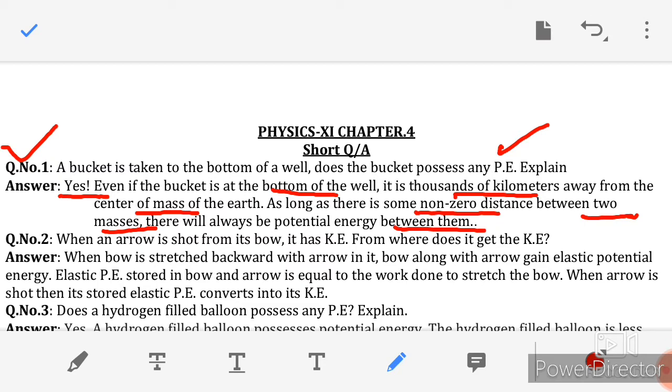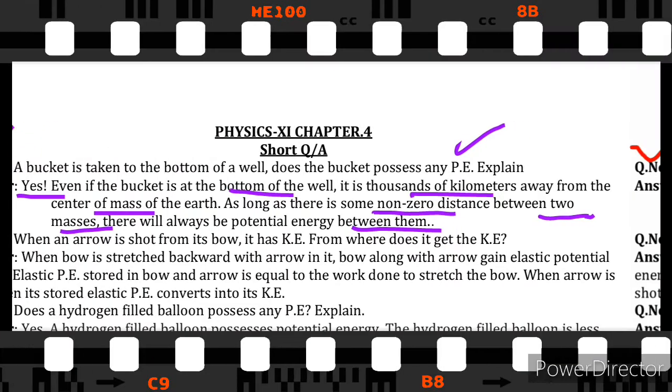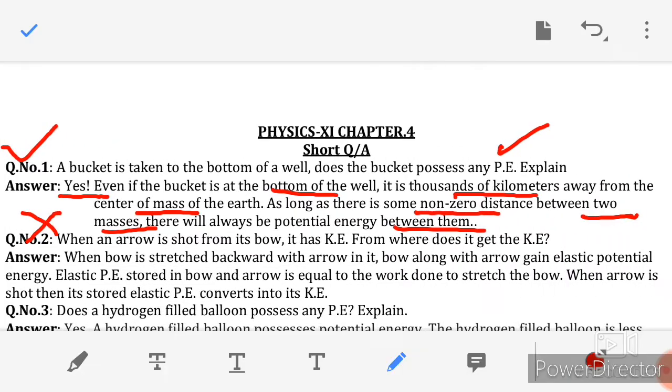Now moving towards the question number 2. Question number 2 is not included in the reduced syllabus 2021, but I will read it for you. When an arrow is shot from its bow, it has kinetic energy. From where does it get its kinetic energy?